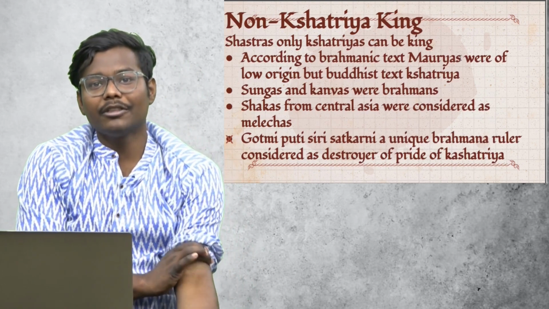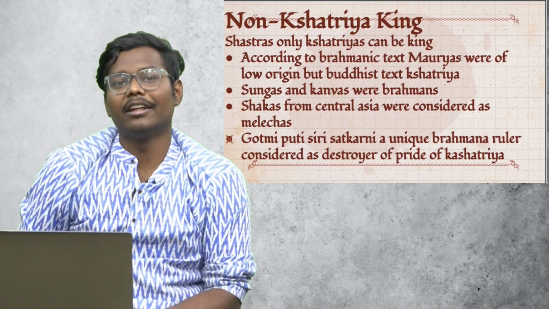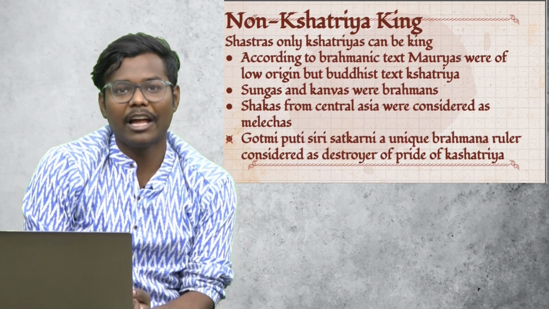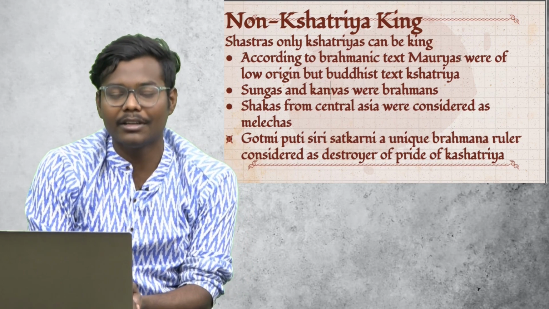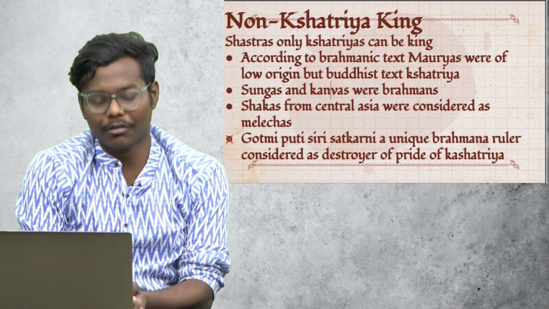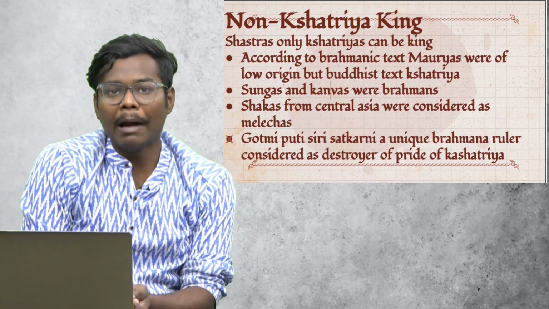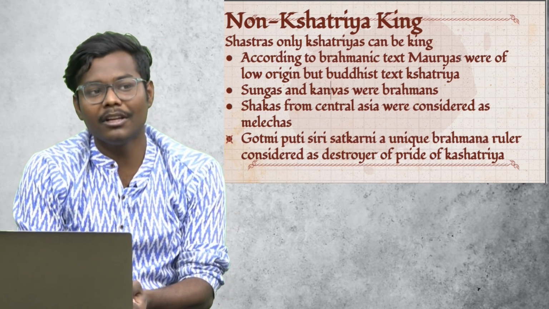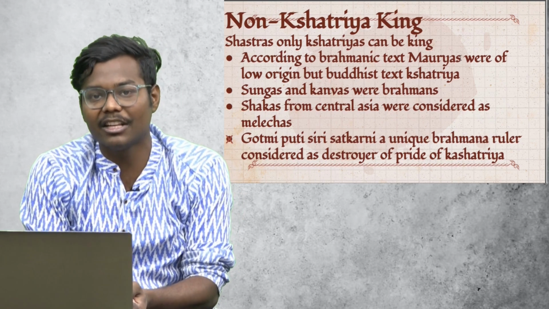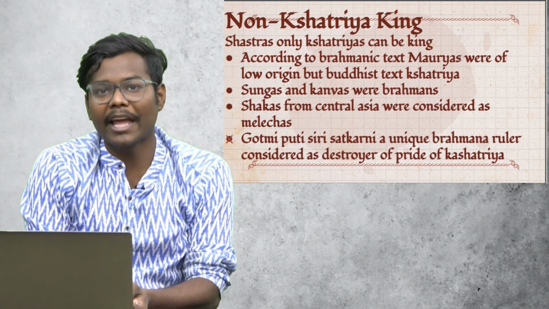But according to this Vedic understanding, if it would have been implemented, it would have meant that all the kings who ruled in ancient India would have been Kshatriyas. But there are ample evidences that there were so many rulers who were not Kshatriyas, but yet they ruled. One of the main examples can be the Mauryas.